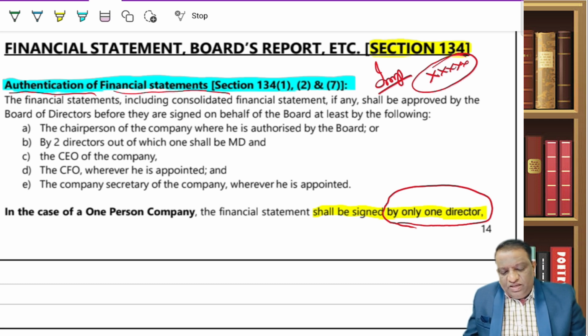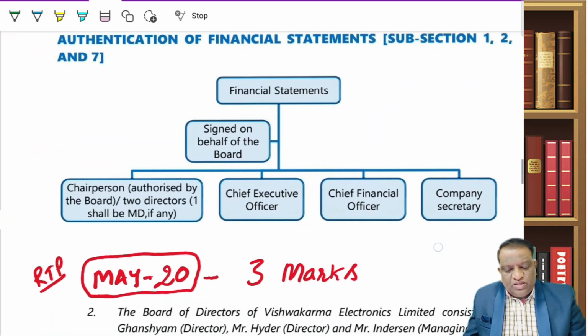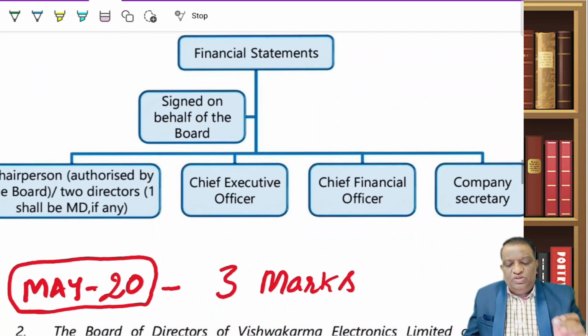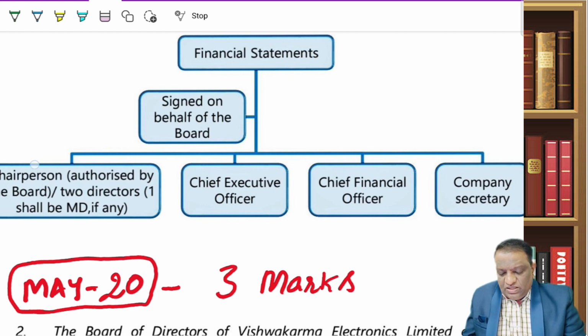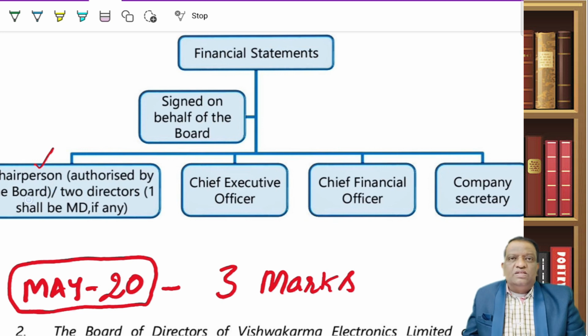Now, who will have to authenticate? Let's look at the diagram so that it will be quick and simple for you. Who will have to sign? The authentication is nothing but signing. So who will have to sign the financial statements on behalf of the board of directors? One is the chairperson, if he is authorized by the board. But if no such authorization is given to him, then by 2 directors. So here there is an or, either the chairperson or 2 directors.